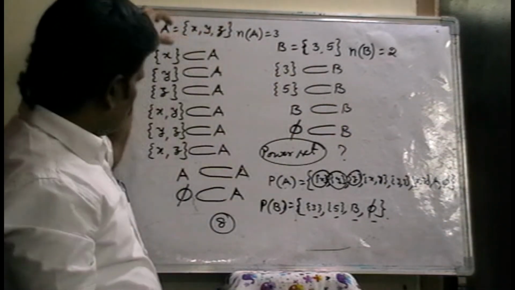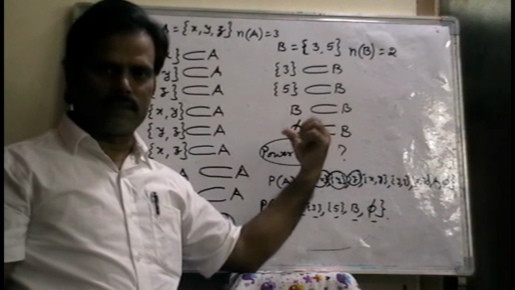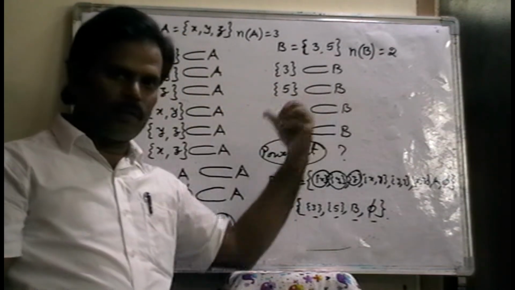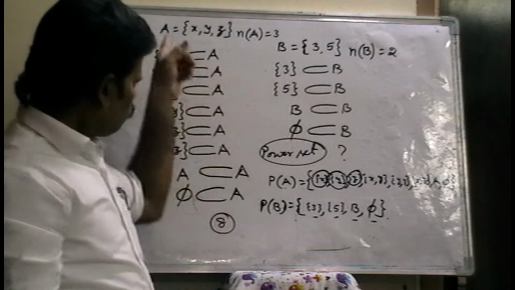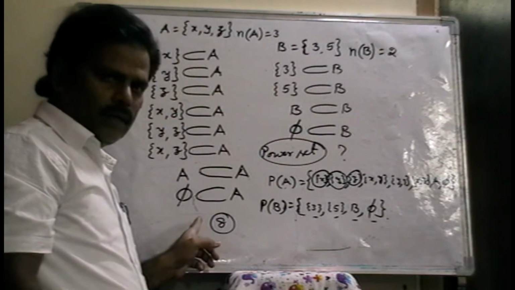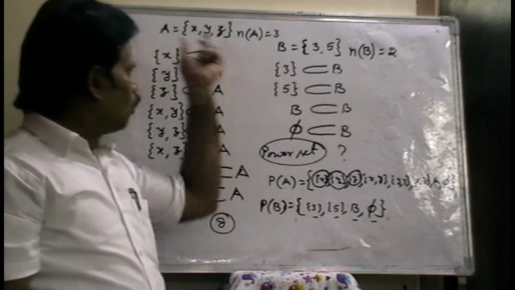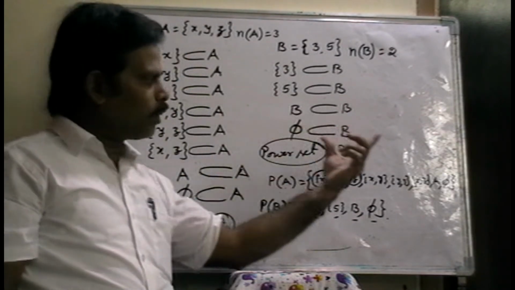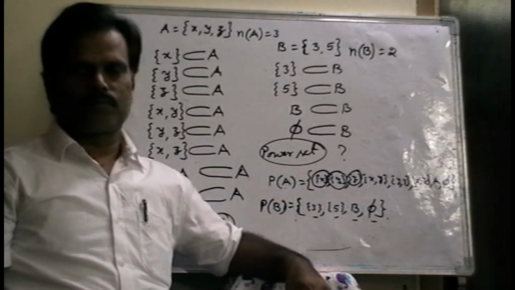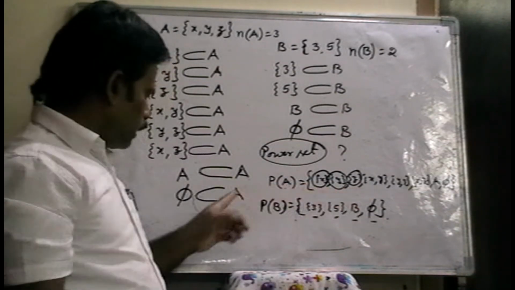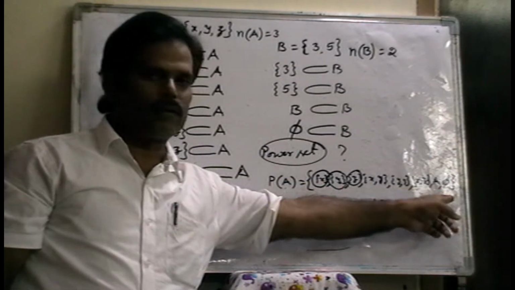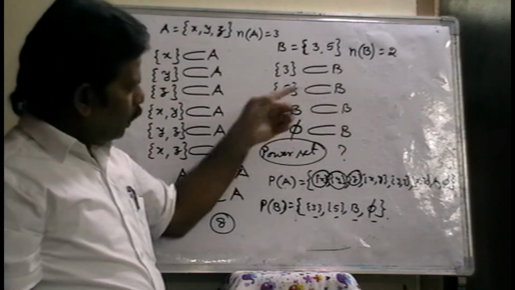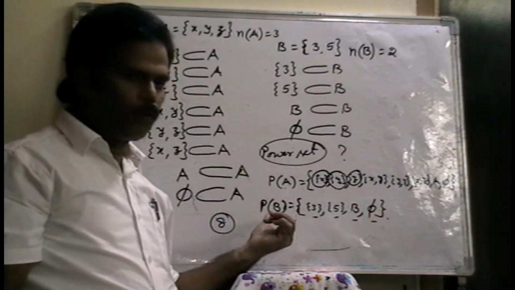Because every subset is one of the elements in the power set. So the number of subsets of a set is equal to the number of elements of the power set. Number of subsets 8, number of elements of the power set also 8. Here the number of subsets is 4 and the number of elements in the power set is also 4.